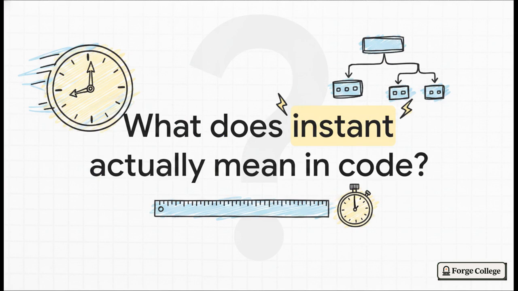Computers don't understand feelings, right? They deal in hard logic, hard numbers. When a stakeholder says instant, are we talking 50 milliseconds? 500 milliseconds? Like before the user even blinks? To bridge that gap between product intent and actual system design, we have to force our stakeholders to make a word like instant completely measurable. We need to pin them down to a specific number. Otherwise, we're just guessing. And honestly, guessing is the absolute enemy of scalable architecture.